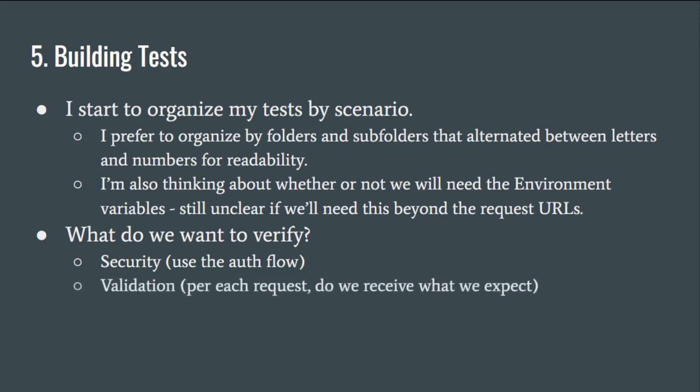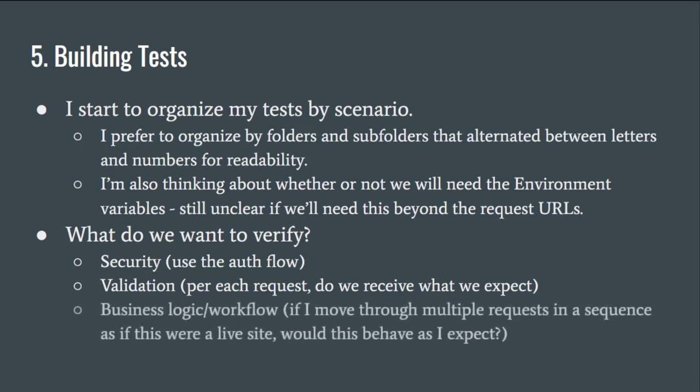Validation, like per each request, do we receive all the things that we expect, right? Looking at the Swagger UI and what those responses are, just making sure that things line up with our expectations. Also, if there is a business logic or a workflow, if I move through multiple requests in a sequence, just as if I was the app, does this behave as I expect?